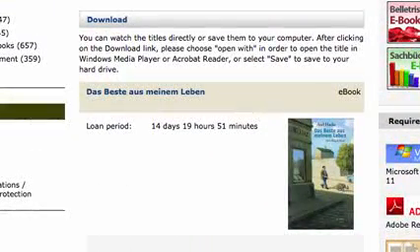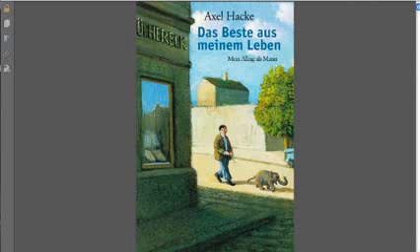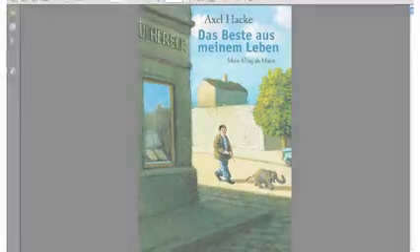eBooks can be checked out for 14 days, video and audio for 7 days, e-magazines for 1 day at a time, and e-newspapers for 1 to 2 hours, depending on the paper. After that time, the item will disappear from your list of available files. No need to remember to return it, and no overdue fines.